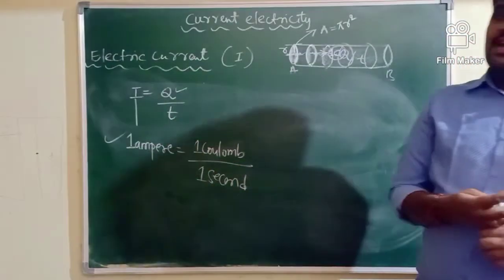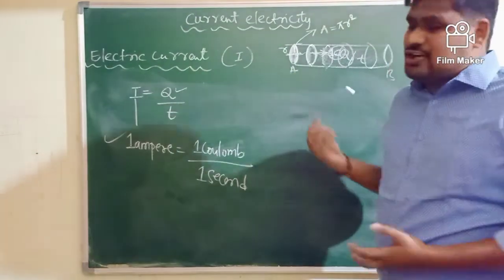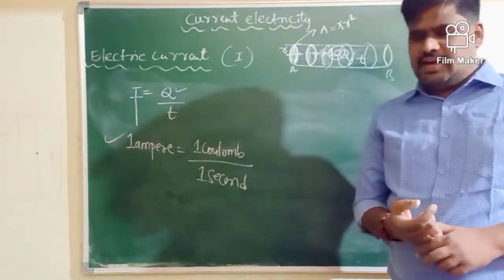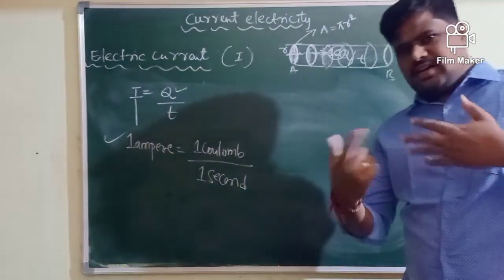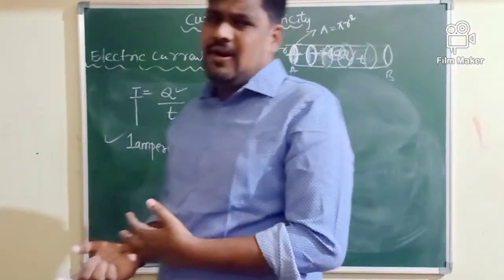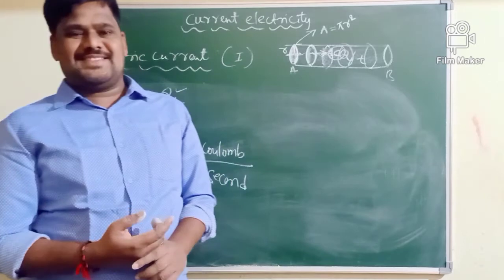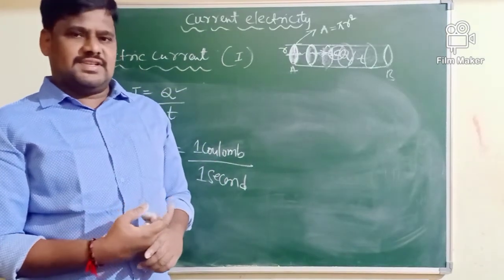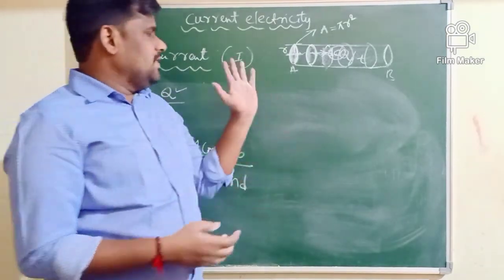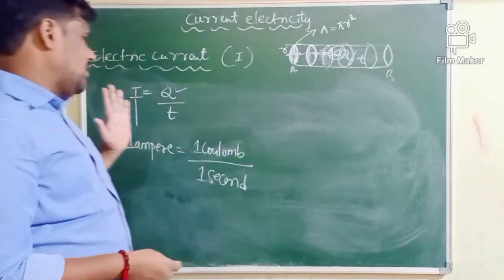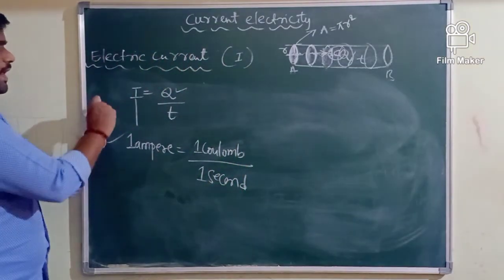In the next class, I will come to the direction of the current: how the direction of the current is taken, and whether the current is a scalar quantity or vector quantity. If it is a scalar, why is current taken as scalar? All those things we will discuss in the next session. As of now, you concentrate on the definition of current and calculation of current.